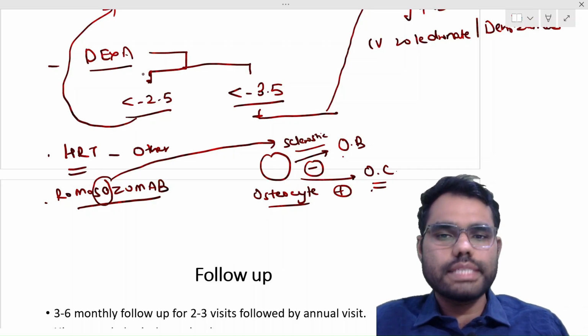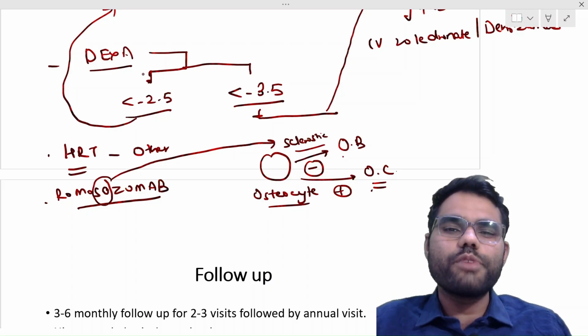So it is a once-monthly subcutaneous injection. It is a new drug in osteoporosis. But what we need to know for management currently is what zoledronate is, what denosumab is, and what teriparatide is.